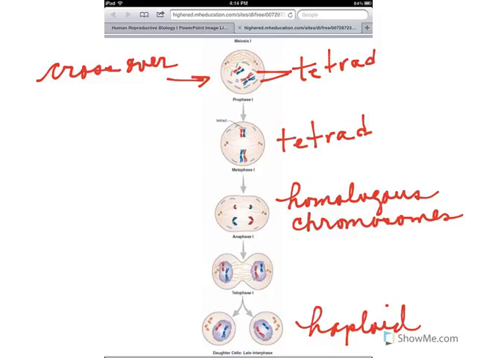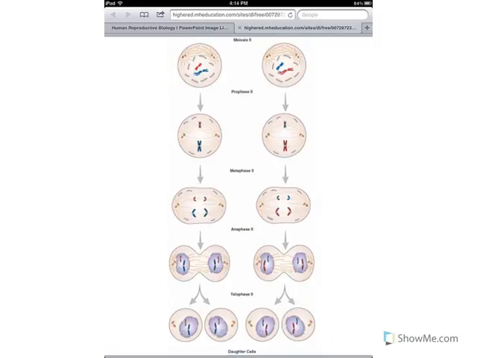Now these two cells will go into meiosis 2. Here is the second half of meiosis. Again, the spindle will form in the two cells that were the end result of meiosis 1. The spindle will form, and the sister chromatids now will align themselves single file, one member per each spindle fiber, just as they did in mitosis, but the difference being that these cells are haploid because you do not see homologous pairs in each of the cells.